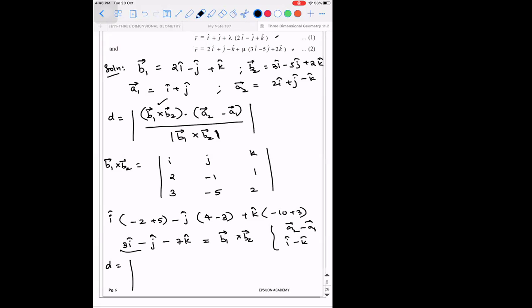So the dot product of this and A2 minus A1 will be 3 minus 0 plus 7, the whole divided by root of 9 plus 1 plus 49. So it is magnitude of 10 divided by root 59. So answer is 10 divided by root 59 or 10 root 59 divided by 59. So these many units will be the answer.